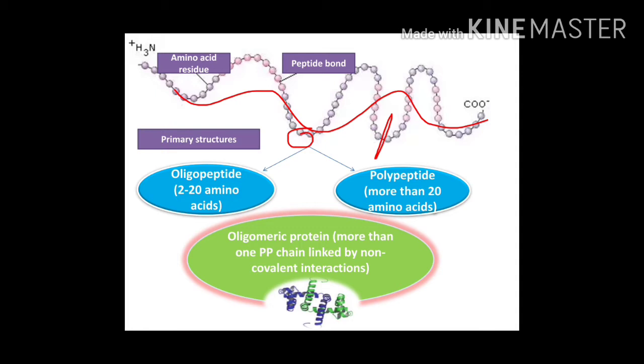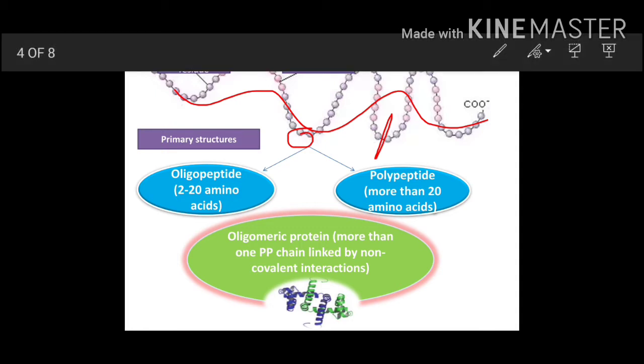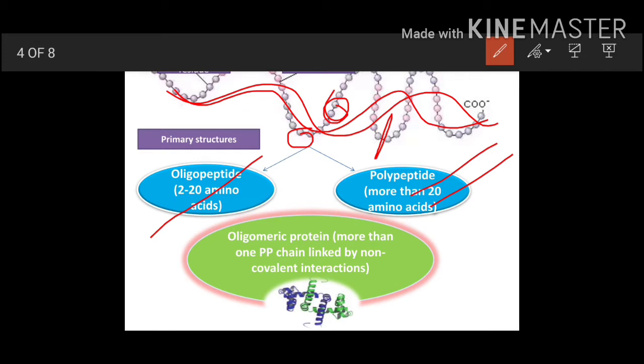Oligopeptide means 2 to 20 amino acids and polypeptide means more than 20 amino acids, meaning the number of these amino acid residues. What is a residue? A single amino acid of a polypeptide chain is known as a residue. So if your polypeptide chain has 2 to 20 amino acid residues, it is an oligopeptide, and if it is more than 20 amino acids, it is a polypeptide.